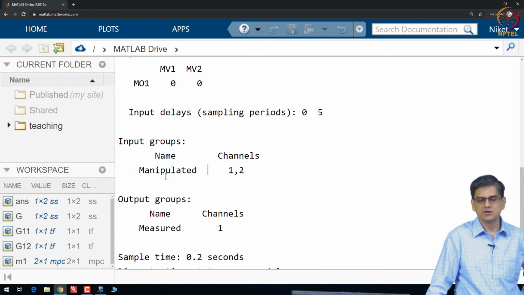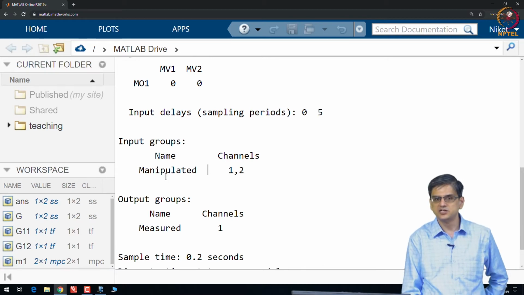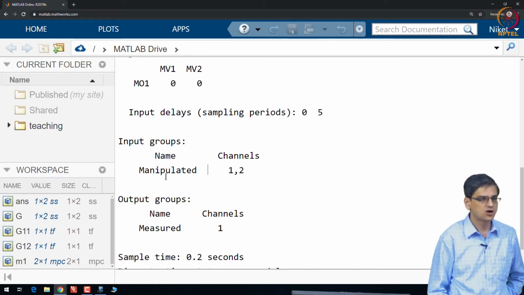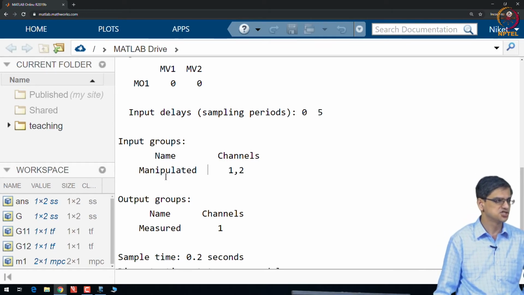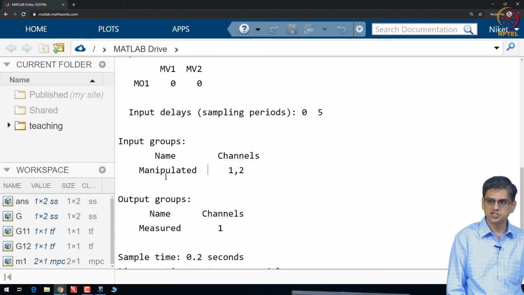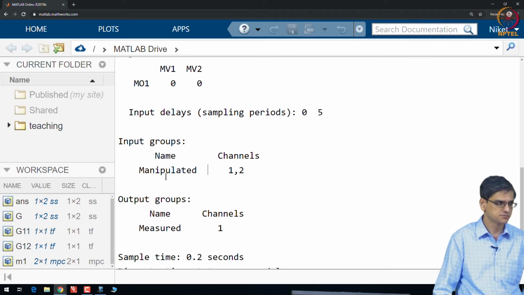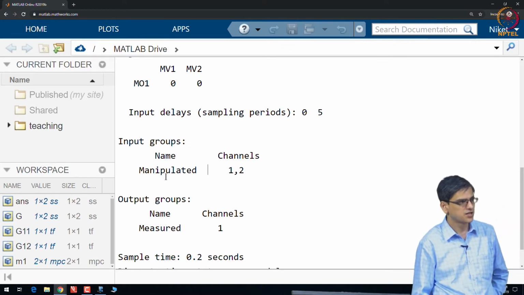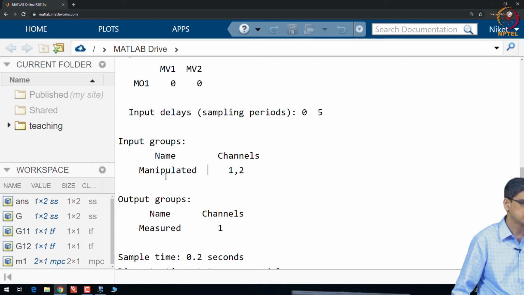Remember, what we have said is the difference between a disturbance and an input is whether or not you have the ability to change it. Both disturbances as well as inputs are inputs. In one case you can change, in another case you can't change. Measured disturbances are something that you can't change, but you can measure, so that you can use them for feedforward control.